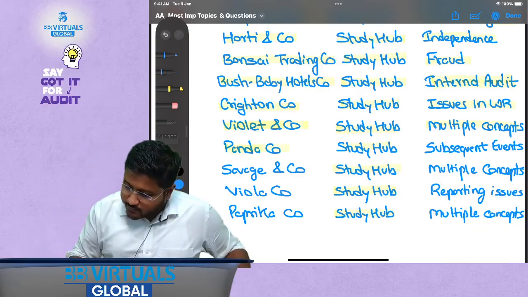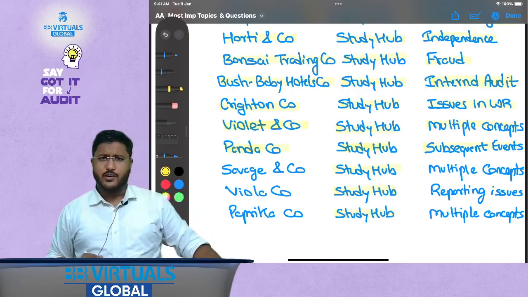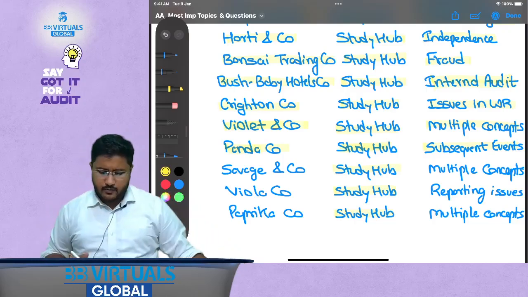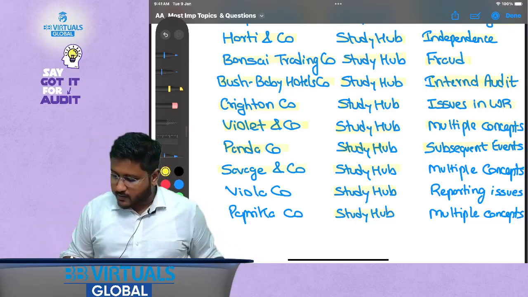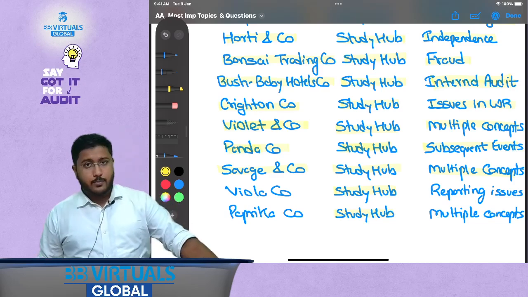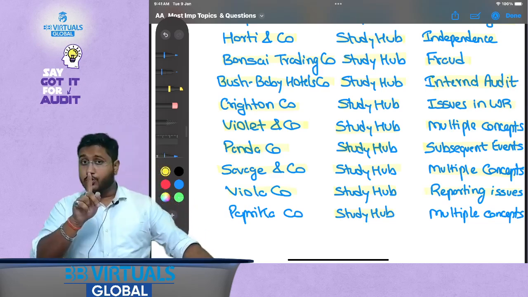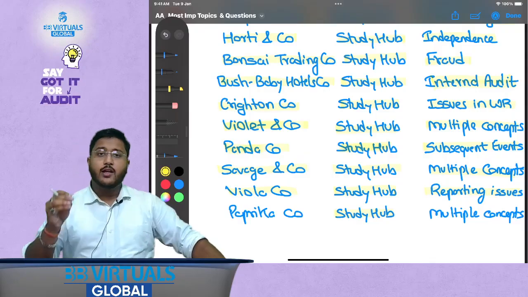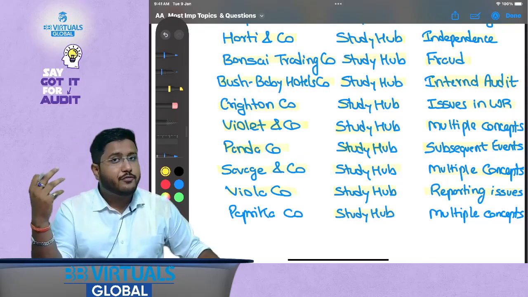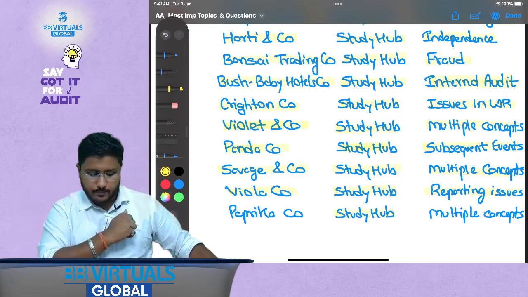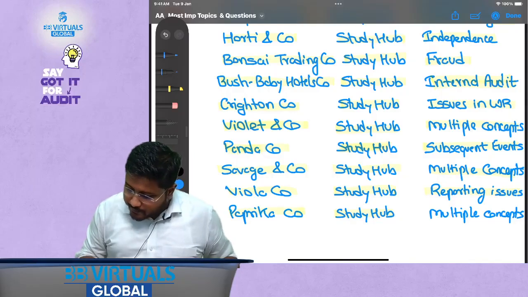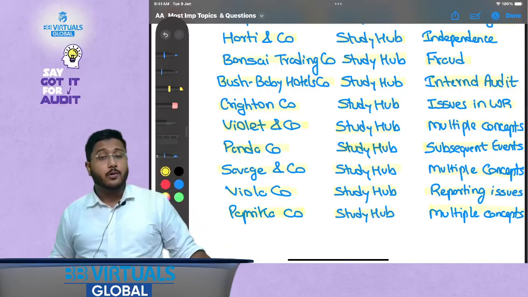Panda Company Study Hub talks about subsequent events, but in a different way. That is why we have again kept it. Savage and Company talks about multiple concepts. Weiler Company talks about reporting issues, not just how the auditor needs to report, but how the auditor needs to report in different scenarios, and that is why this question is very important. Then Paprika Company again talks about multiple concepts.